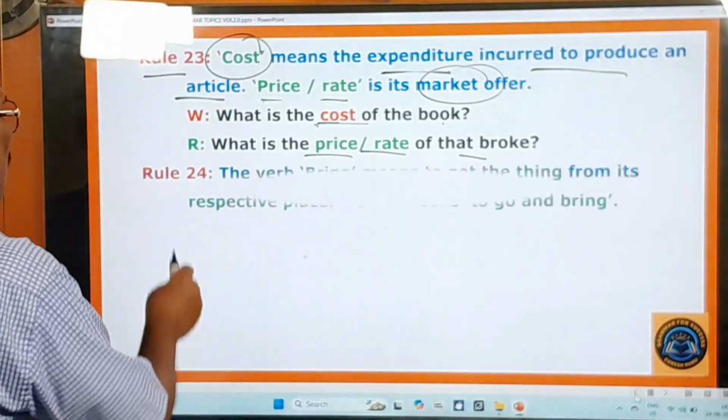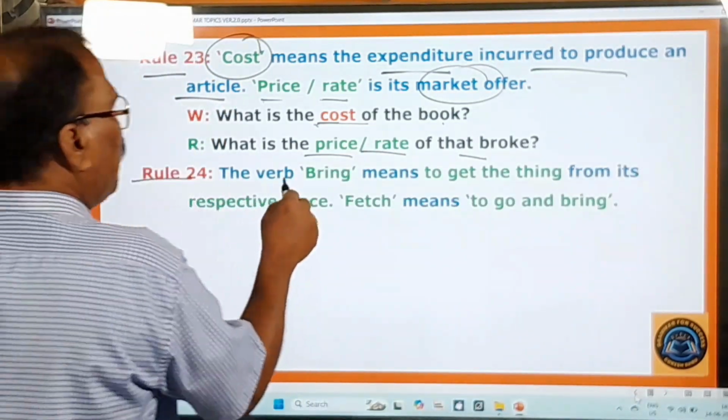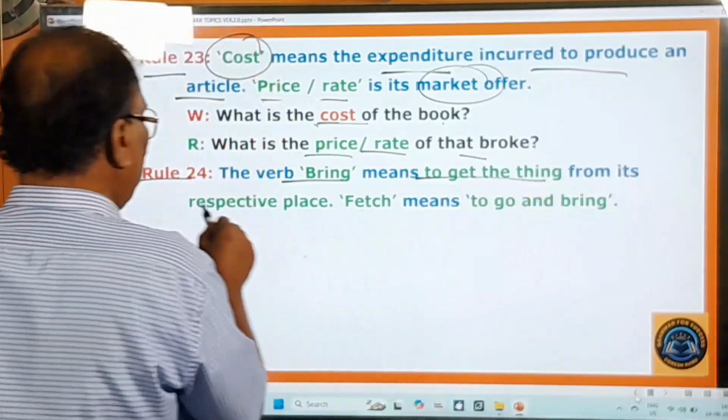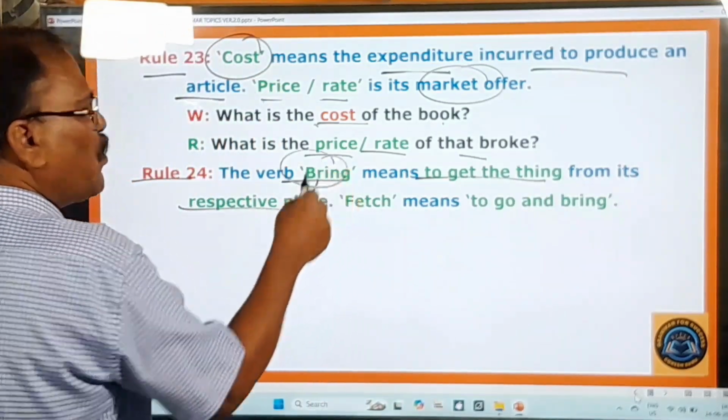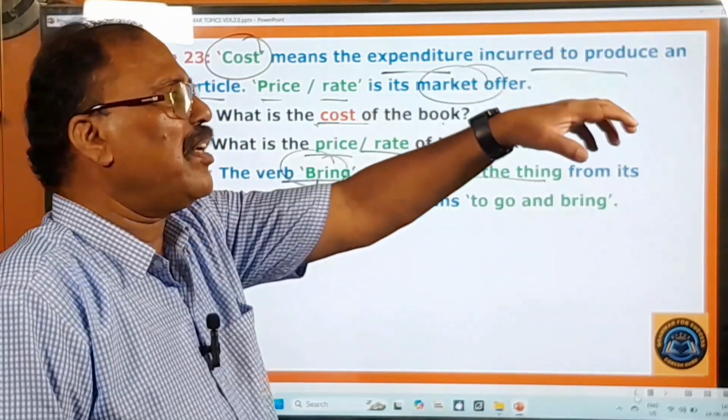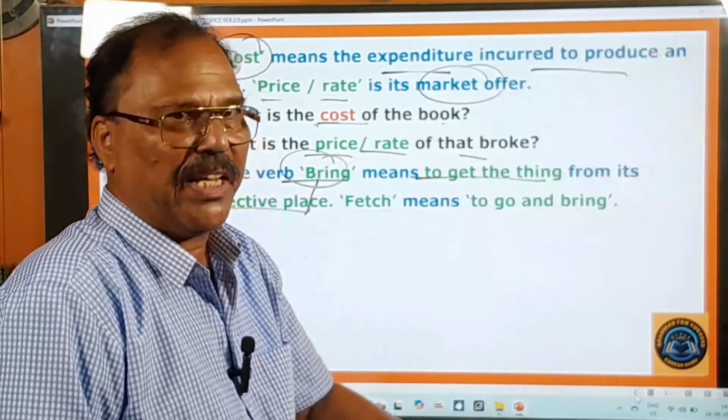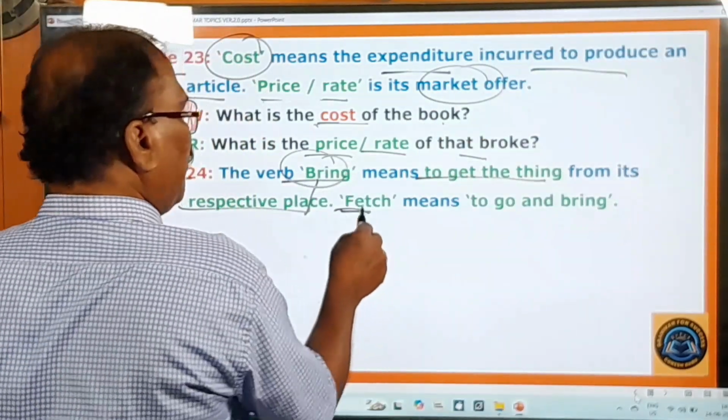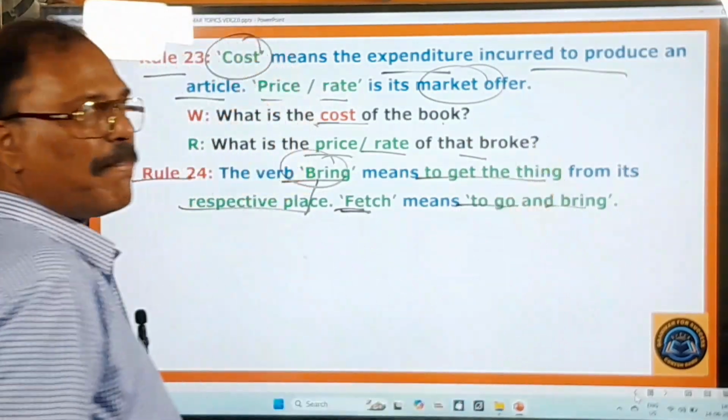Okay. And you go to the next rule, rule 24. The verb bring means to get the thing from its respective place. Bring means what? To get the thing from its respective place. But here, this fetch is there. Fetch means to go and bring.